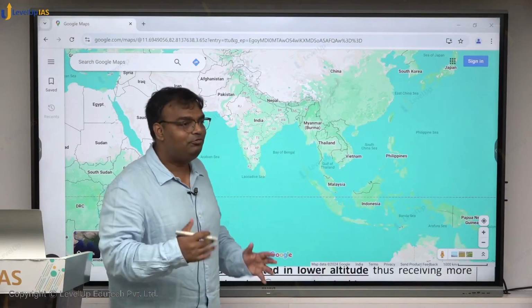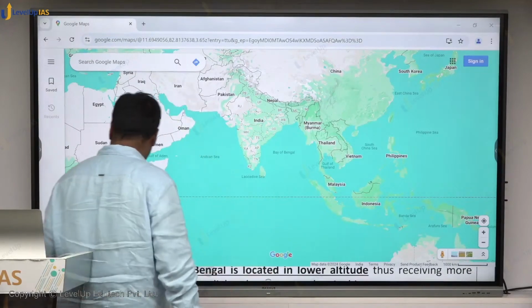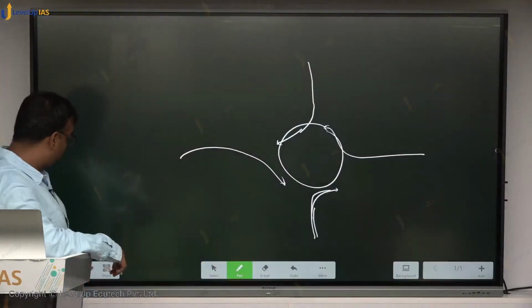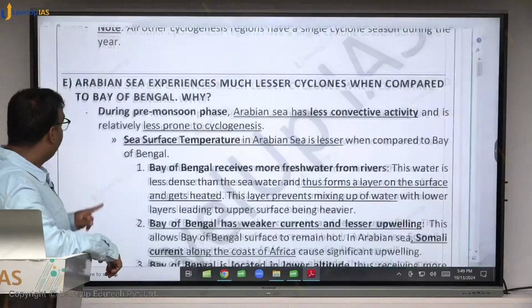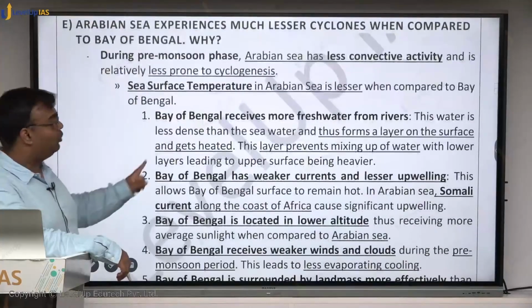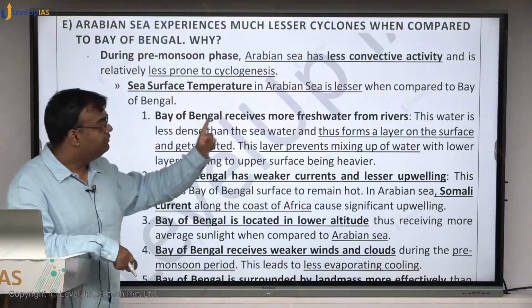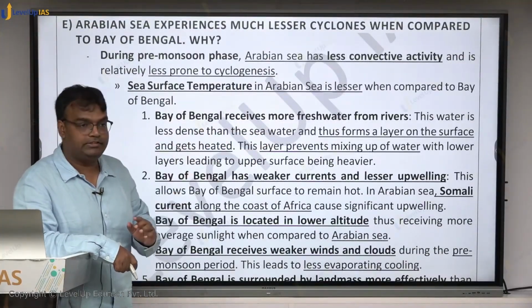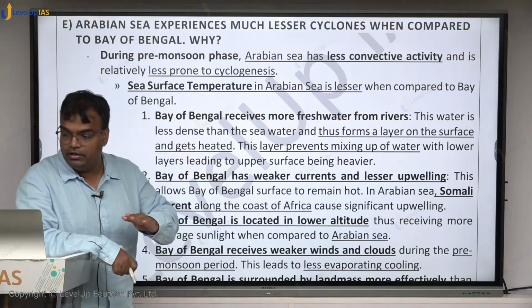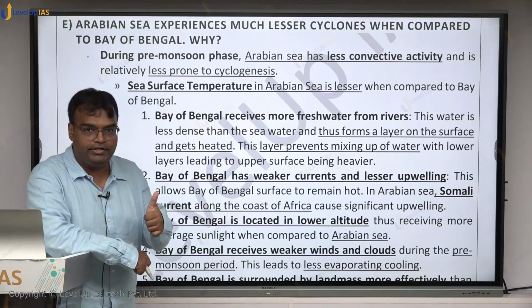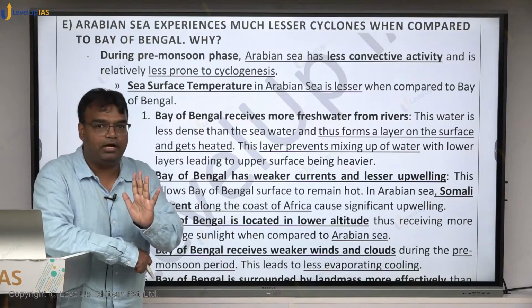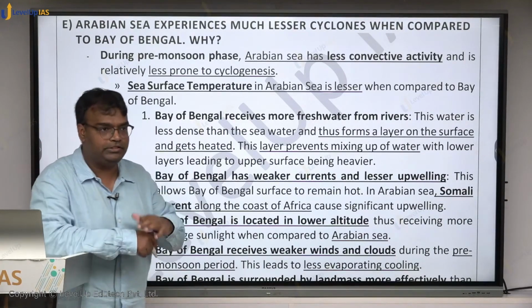One reason why Bay of Bengal is warmer is that it receives more fresh water from rivers, and this fresh water forms this layer, creating the situation. Are we getting it? Did you understand this? More fresh water, understand it again.